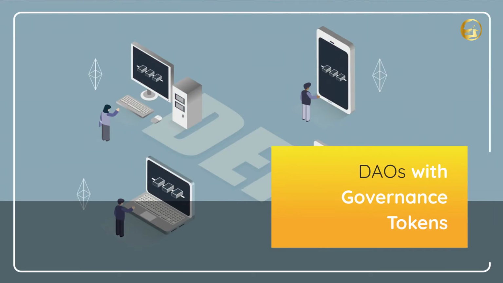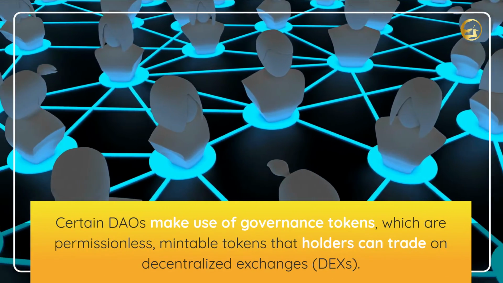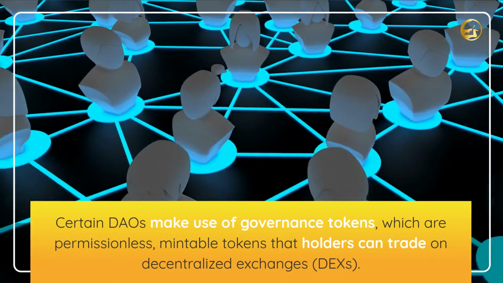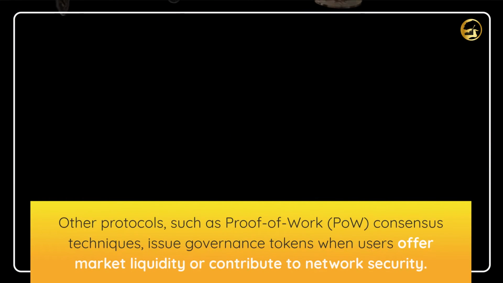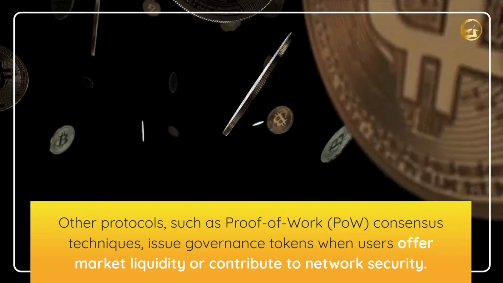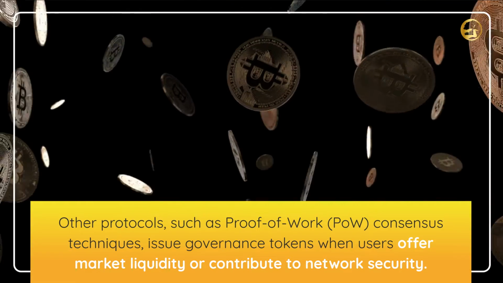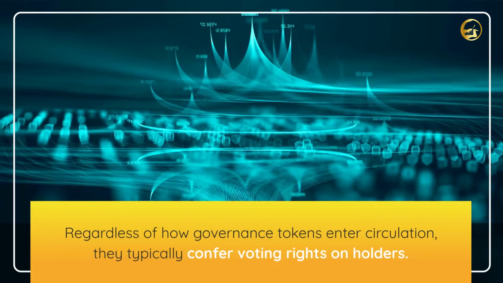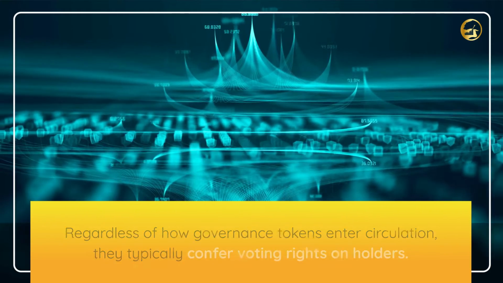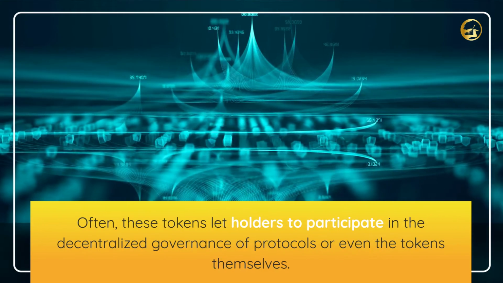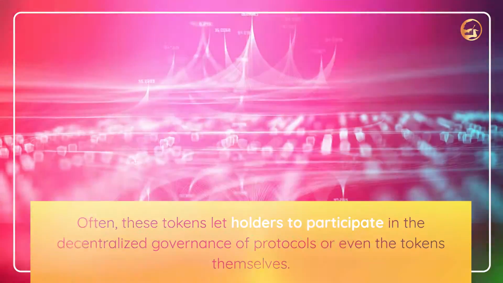DAOs with governance tokens. Certain DAOs make use of governance tokens, which are permissionless, mintable tokens that holders can trade on decentralized exchanges. Other protocols, such as proof-of-work consensus techniques, issue governance tokens when users offer market liquidity or contribute to network security. Regardless of how governance tokens enter circulation, they typically confer voting rights on holders. Often, these tokens let holders participate in the decentralized governance of protocols or even the tokens themselves.